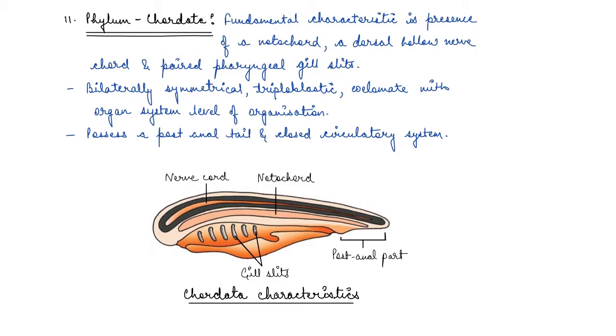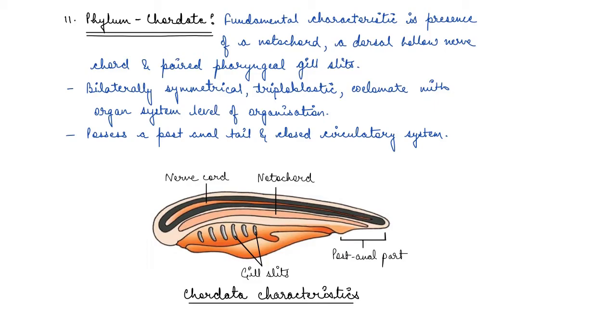So they have presence of a notochord, they have a dorsal hollow nerve cord, and they have paired pharyngeal gill slits. Okay, so these are the fundamental characteristics of the animals which are part of phylum Chordata. So remember this is very important.